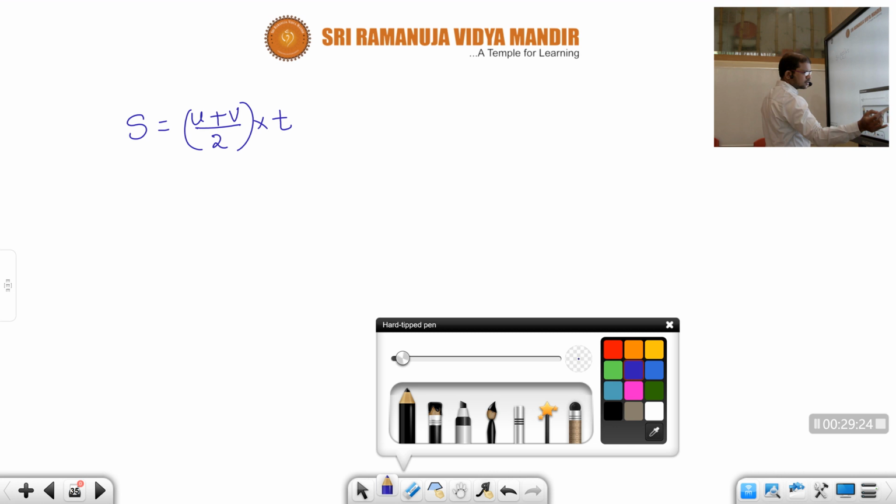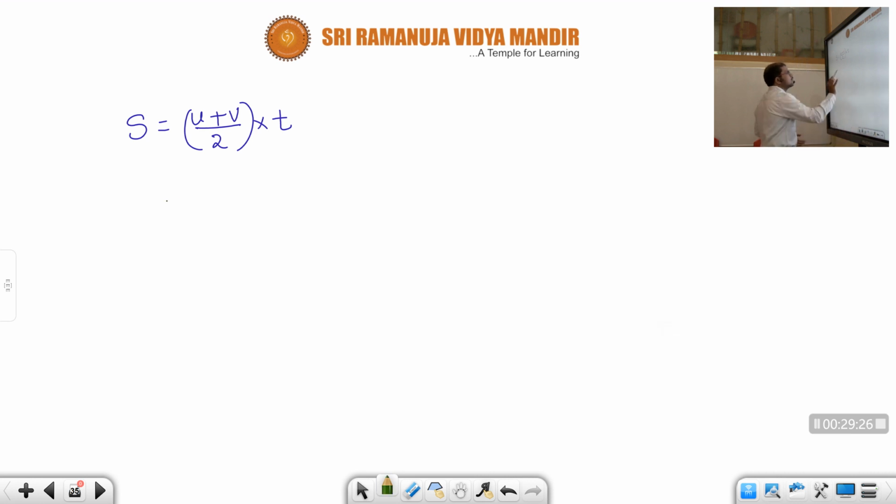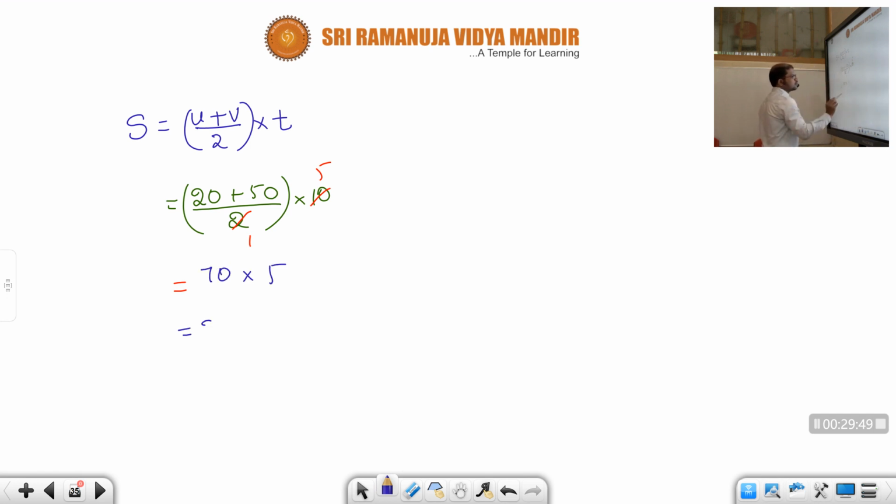Once observe, children: u value 20 plus v value 50, by 2, into time t, which is 10 seconds. So 2 fives are 10, 20 plus 50 is 70, into 5, which means 350.